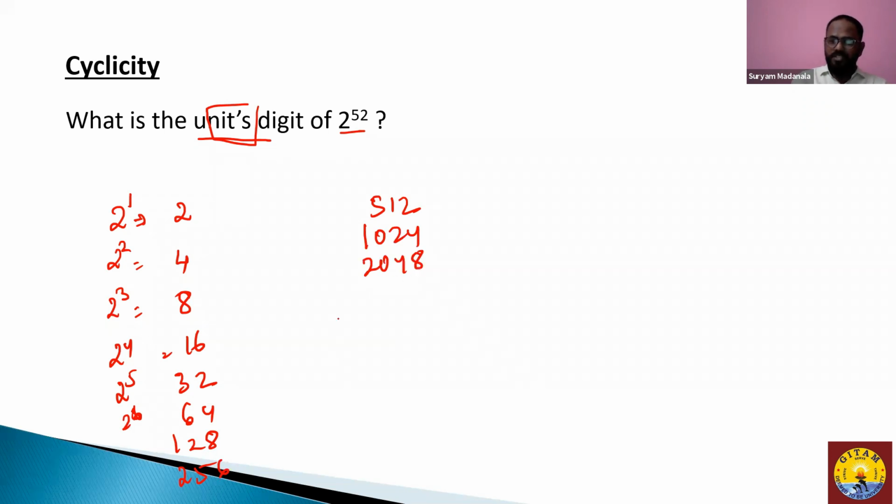Though I don't need to list out all this, I'm just stating it for the explanation. One important observation in the list of all the powers of 2 is when we look at the units place of these powers.